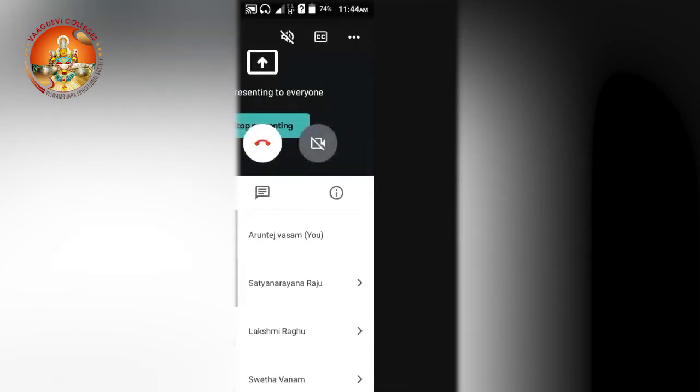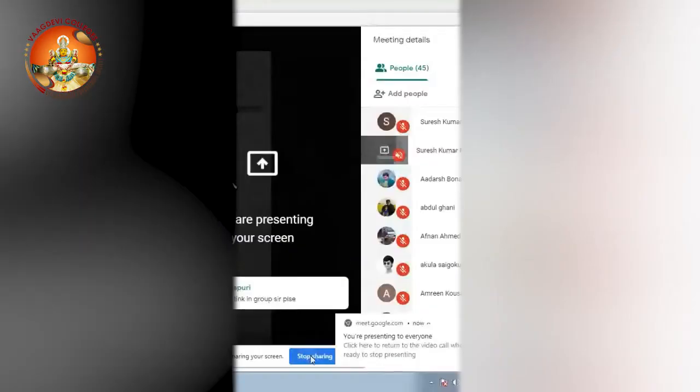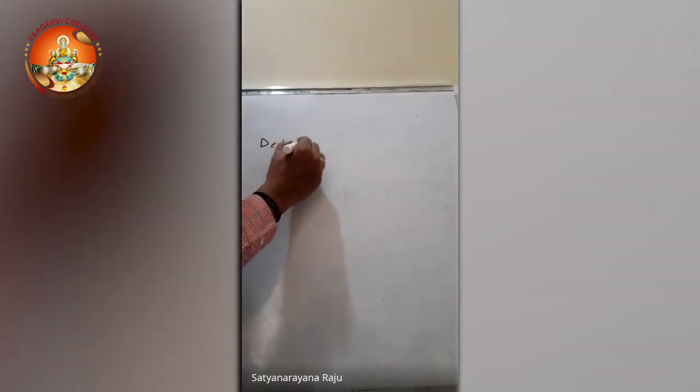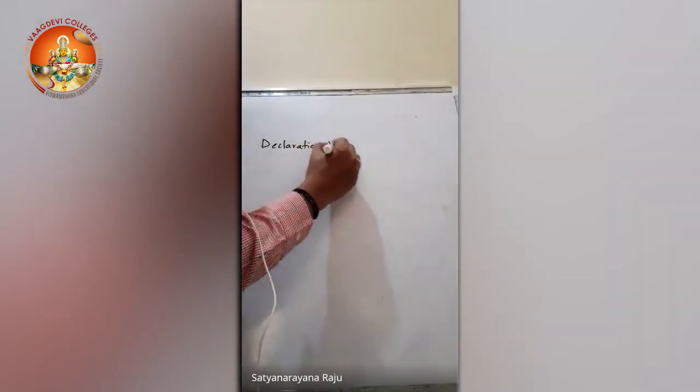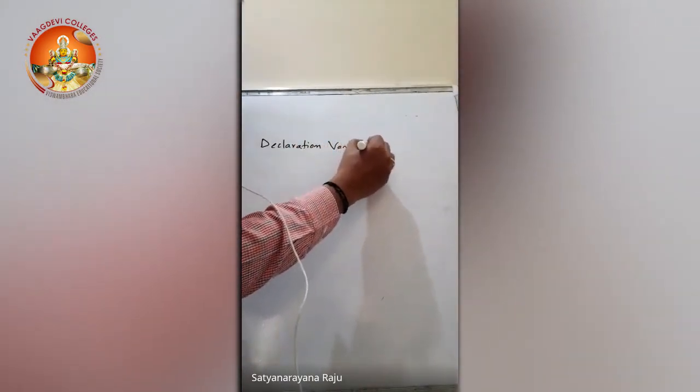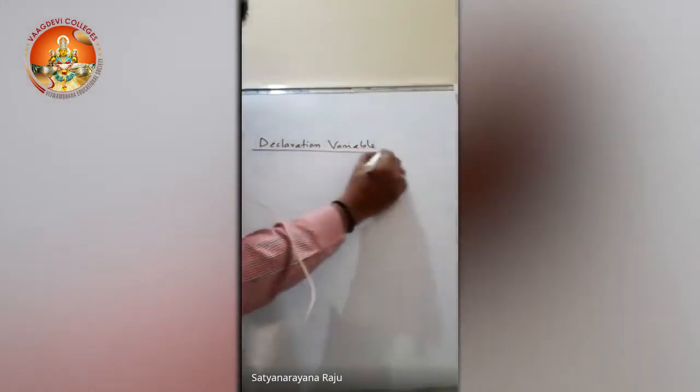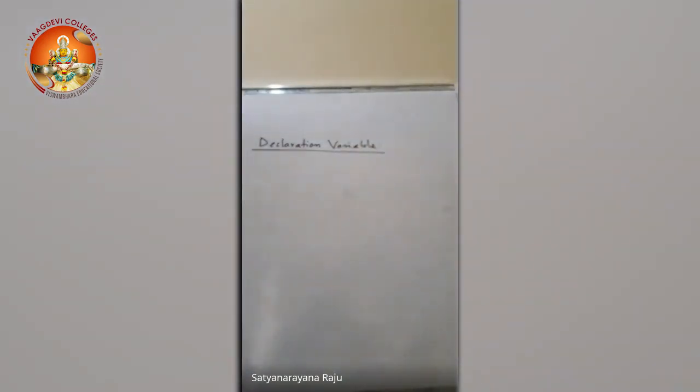Now we will see another important topic, that is declaration of variables. Remember, this plays a very important role in your program. Maximum things will be decided in the declaration itself.